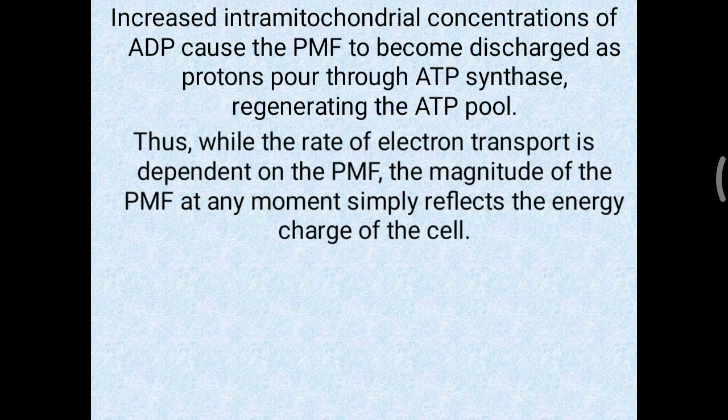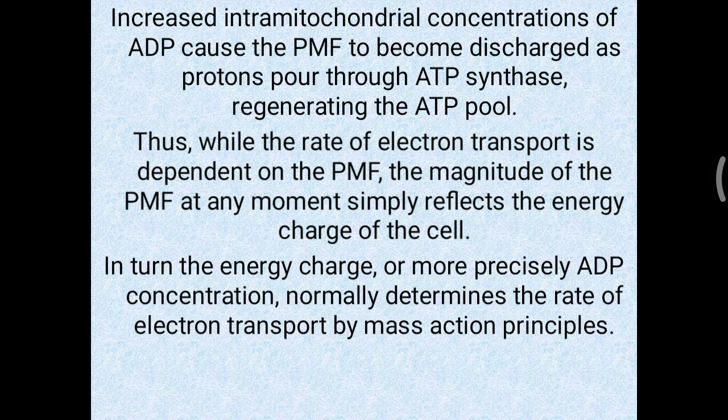Thus, while the rate of electron transport depends mainly on the proton motive force, the magnitude of this proton motive force at any moment simply reflects the energy charge of the cell. In turn, the energy charge, or more precisely ADP concentration, normally determines the rate of electron transport by the mass action principle. So that is exactly how oxidative phosphorylation is regulated in the cell.